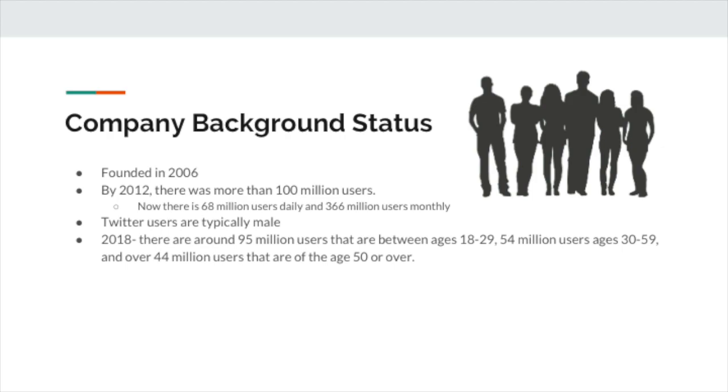Twitter users are typically male. In 2018, there were around 95 million users between the ages of 18 to 29, 54 million users aged 30 to 59, and over 44 million users over the age of 50. This makes for a very wide variety of ages and people, which is great for companies to market towards. Now we will talk about the tools.